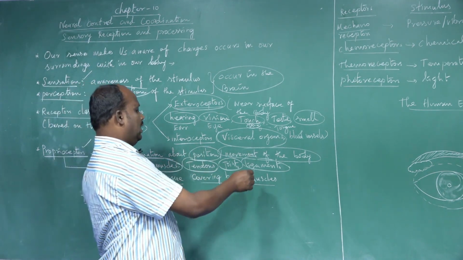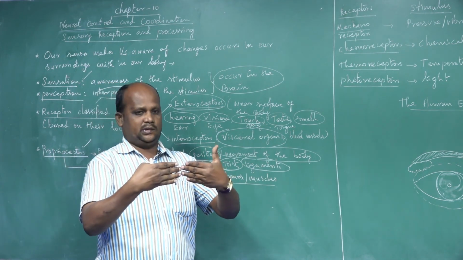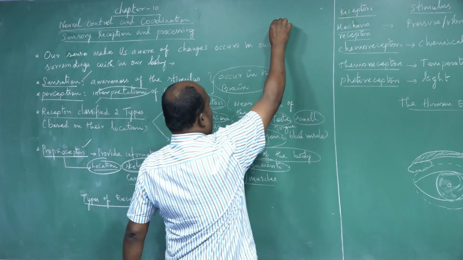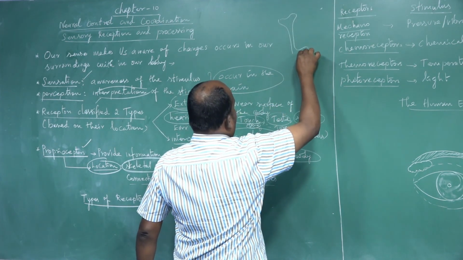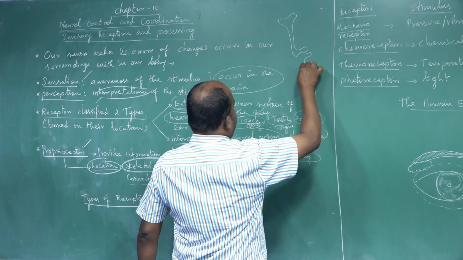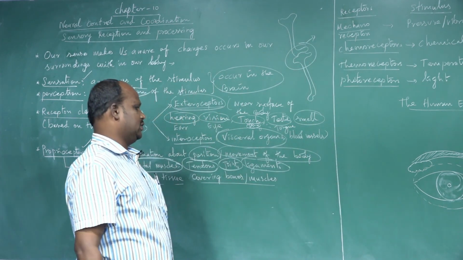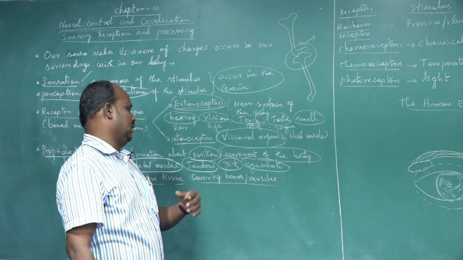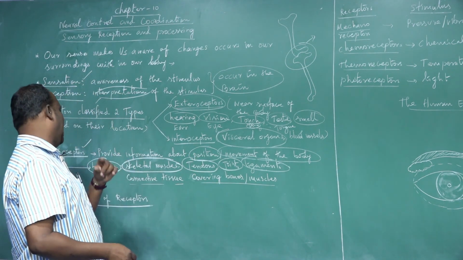Another one, as I told you, is ligaments or joints, which means where two bones end and meet. In our body, the skeletal system is present, and where two bones meet, that structure is called a ligament or joint. Ligaments are joints or articulation. Articulation means the joint cavity. It also acts as a receptor.